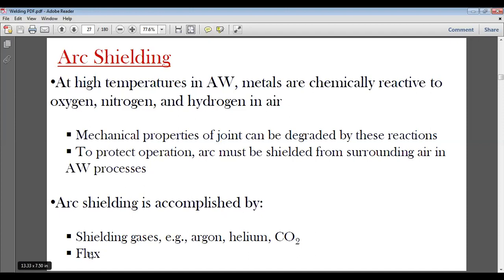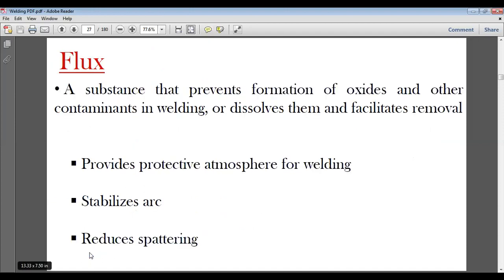At high temperatures in arc shielding, metals are chemically reactive to oxygen, nitrogen, and hydrogen. Mechanical properties of the joint can be degraded by these reactions. To protect the operation, the arc must be shielded from the surrounding air in arc welding processes. And arc shielding is accomplished by shielding gases like argon, helium, carbon dioxide, etc. And flux is also used. So this flux we'll talk about.